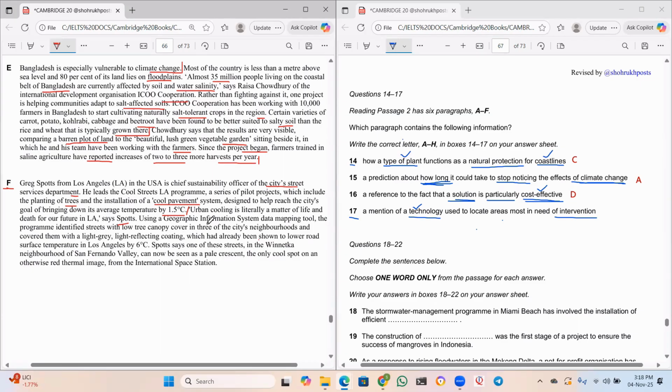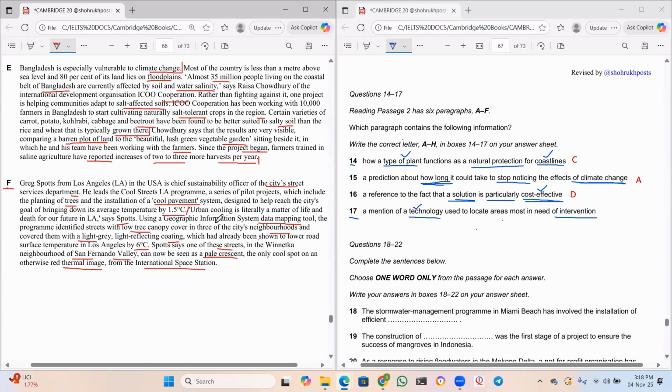Using a geographic information system data mapping tool, the program identified streets with low tree canopy cover in three of the city's neighborhoods and covered them with a light gray, light reflecting coating, which had already been shown to lower road surface temperature in Los Angeles by 6 degrees centigrade. Now, Spots says one of these streets in the Winnetka neighborhood of San Fernando Valley can now be seen as a pale crescent, the only cool spot on an otherwise red thermal image from the International Space Station. Okay, sir. Good.